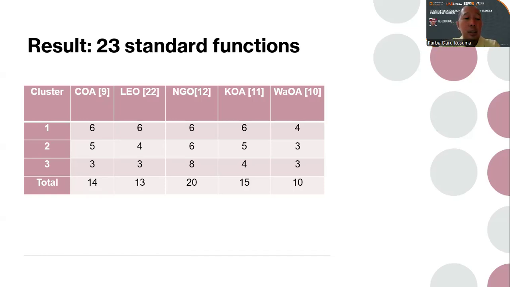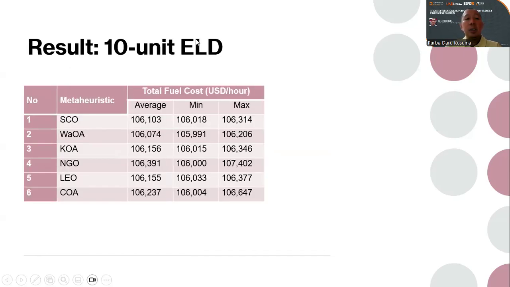It shows that overall SEO is better than the benchmark, especially where NGO is the easiest benchmark to beat, while Walrus optimization algorithm becomes the most difficult technique to beat. This is the result for the 10 units ELD.